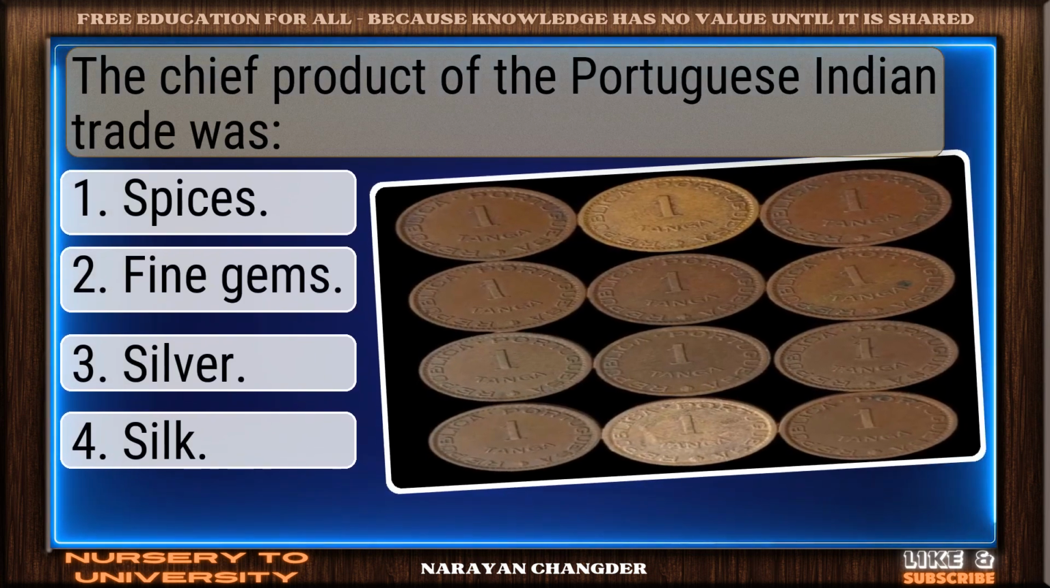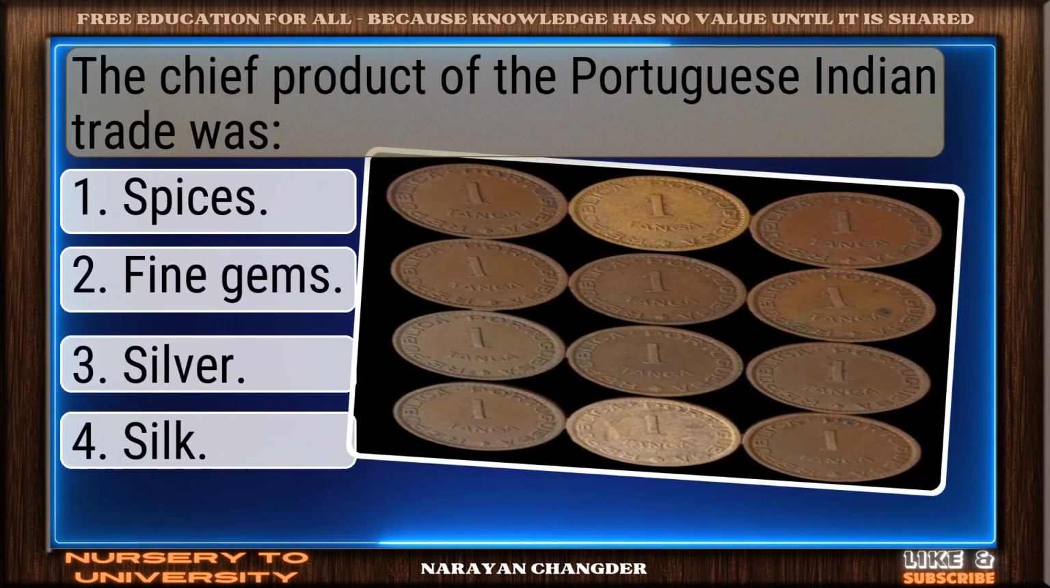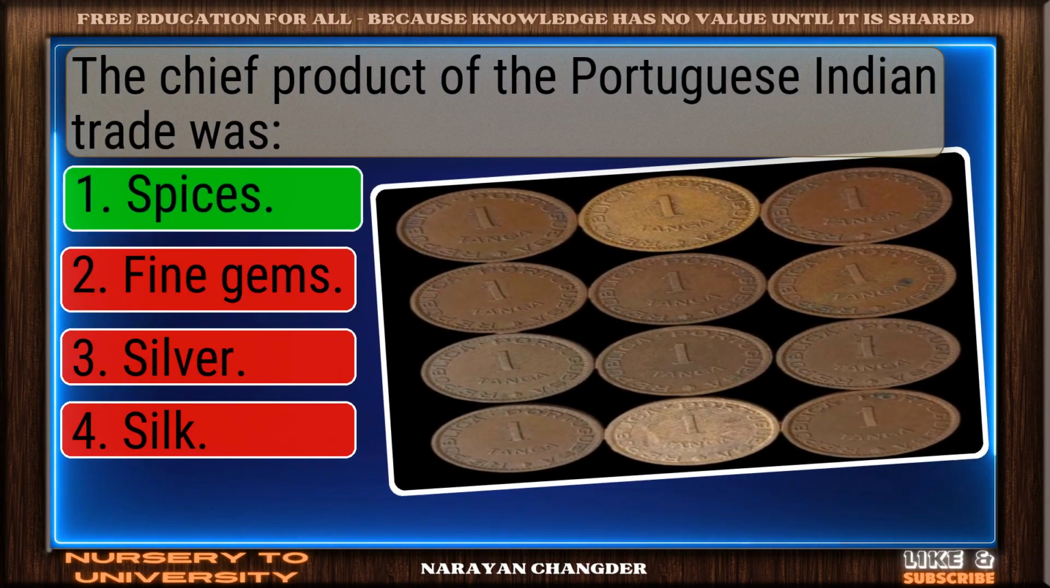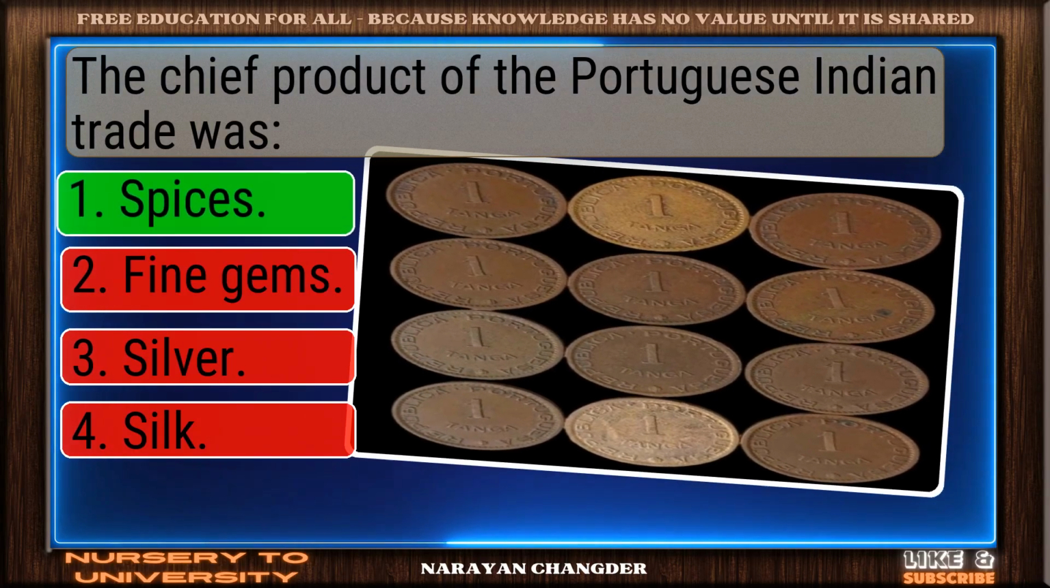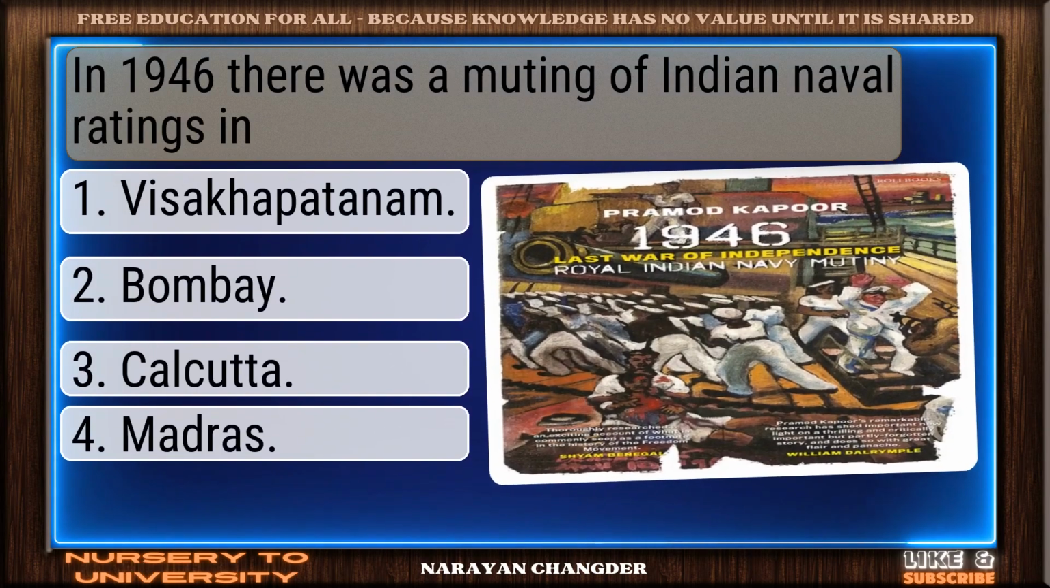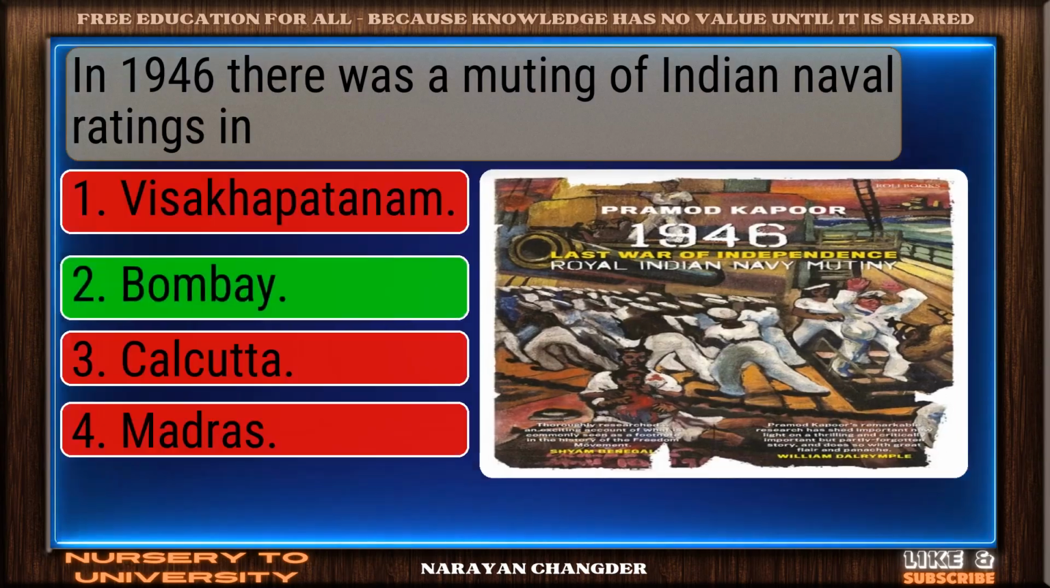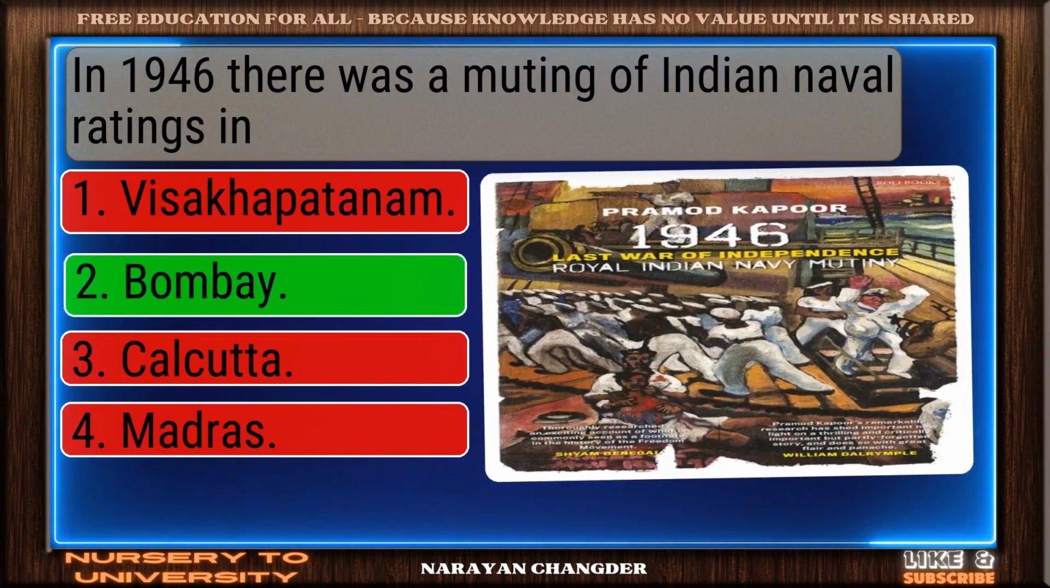The chief product of the Portuguese-Indian trade was. Great thinking. Spices is right. In 1946, there was a mutiny of Indian naval ratings in. Great job. Bombay is accurate.